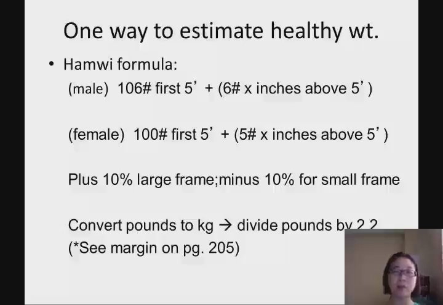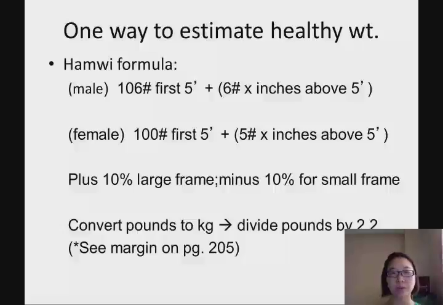So here, for example, for a woman it's 100 pounds for the first 5 feet, and for every inch after 5 feet, you multiply by 5 pounds. If you have a larger frame, you can add 10%. If you have a smaller frame, you can subtract 10% of the total healthy body weight.